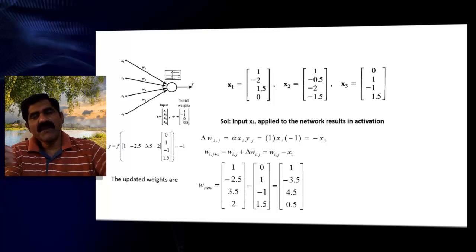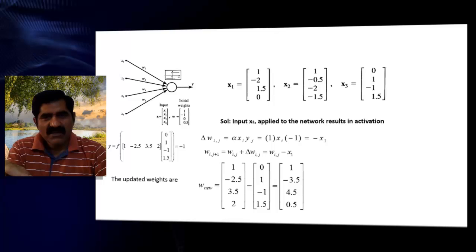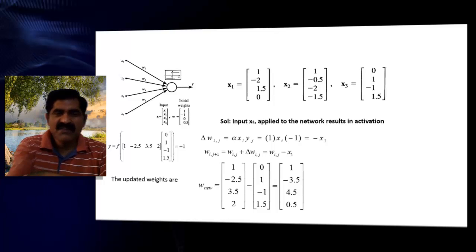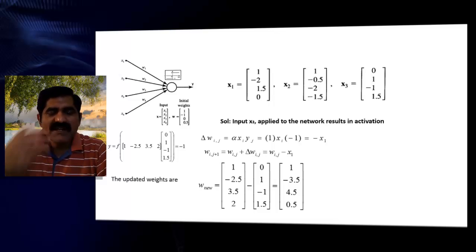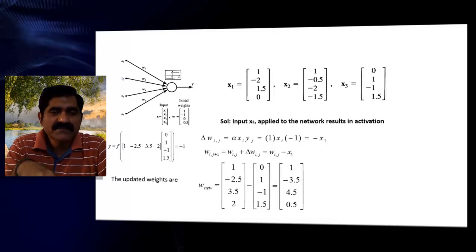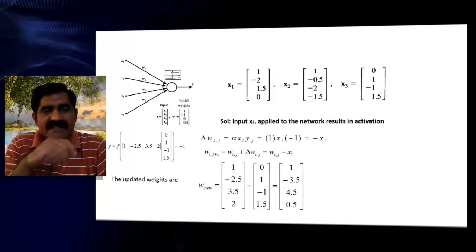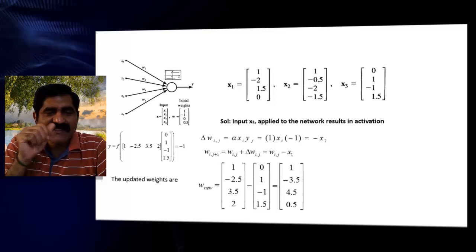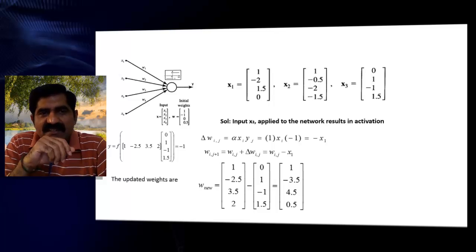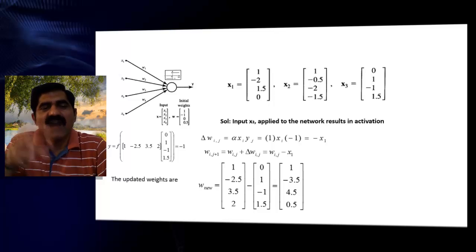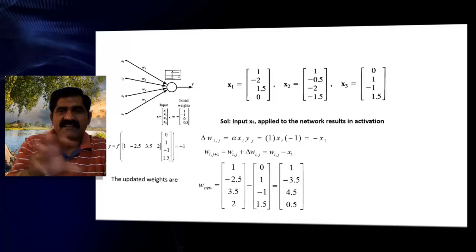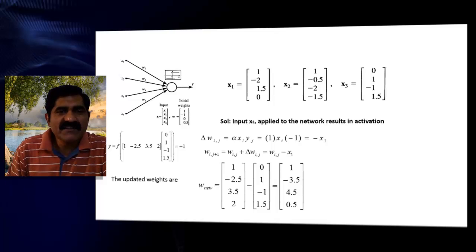So whenever you apply an unknown input, this W is multiplied, and you will get some output. Why? Because you have learned things. Learned things are stored as patterns in the form of weights. So automatically you can use the same weights and get the information when an unknown input is given. That is the way Hebbian learning works.